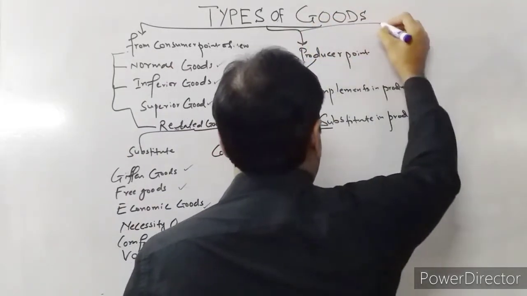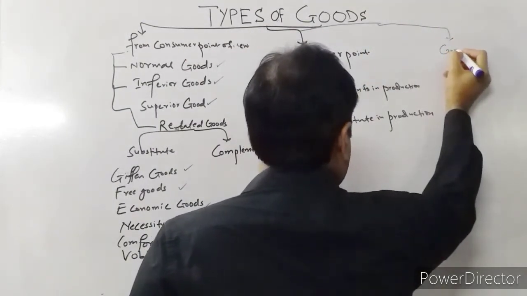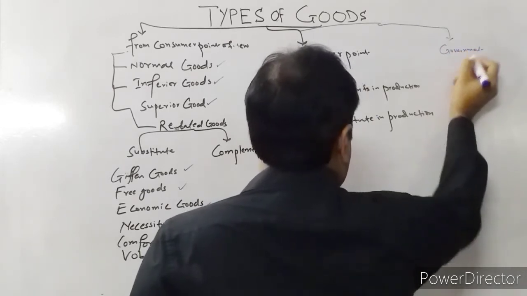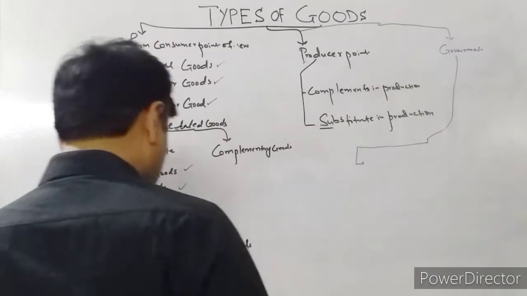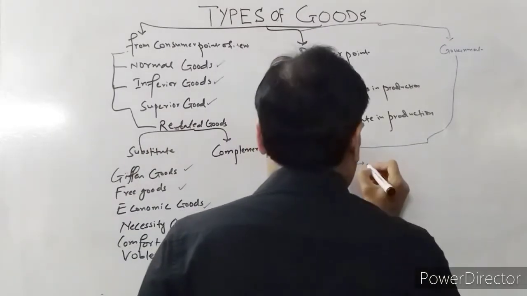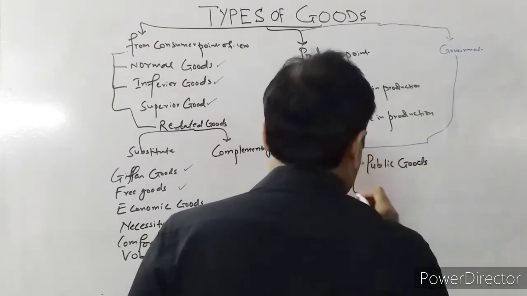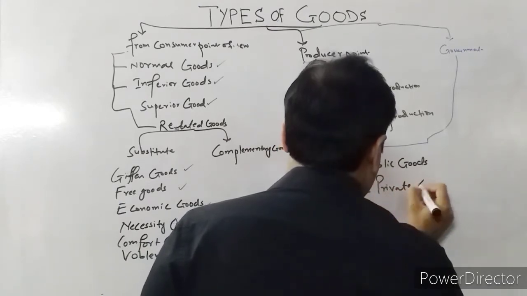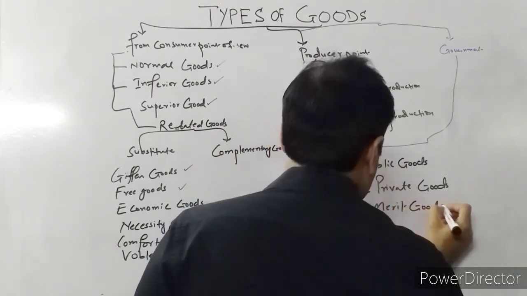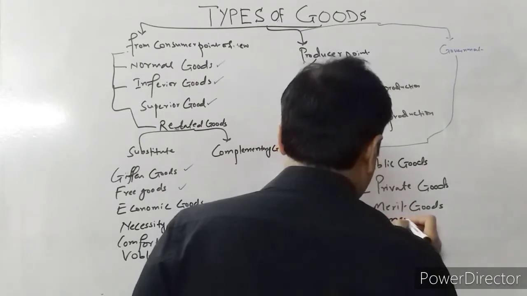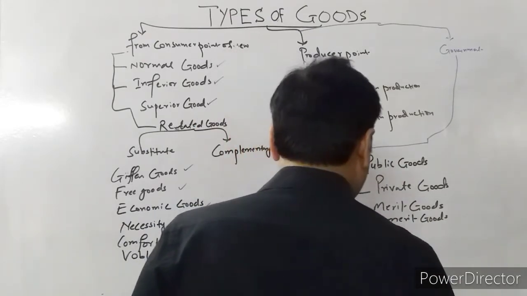From the government perspective, goods are classified into public goods, private goods, merit goods, demerit goods, quasi-public goods.